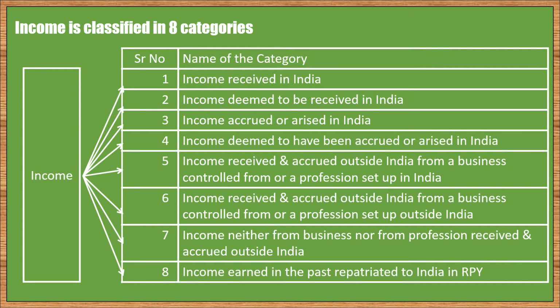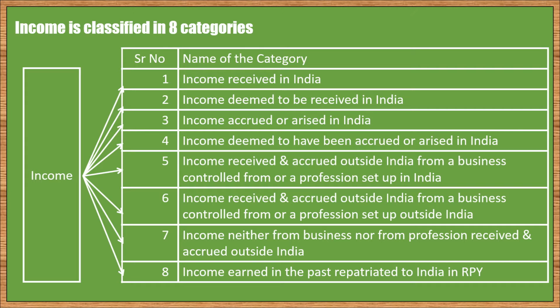You can see the 8 categories of income on screen. Income received in India means that income which is received in India. Its place of accrual may be in India or anywhere else. Income deemed to be received in India means that income which is assumed to be received in India. Section 7 deals with this type of income.